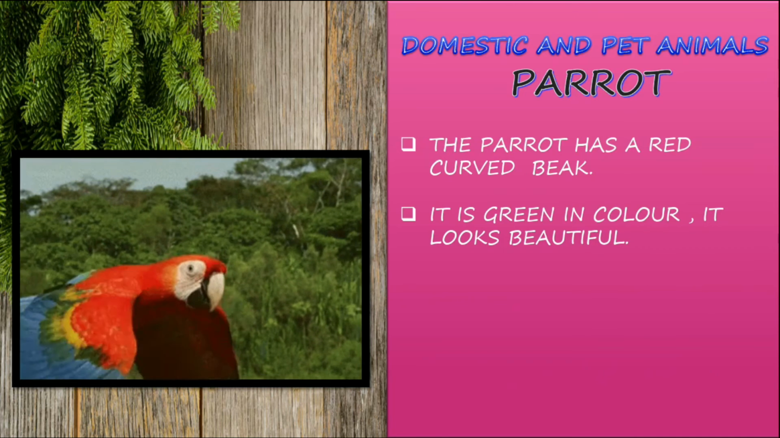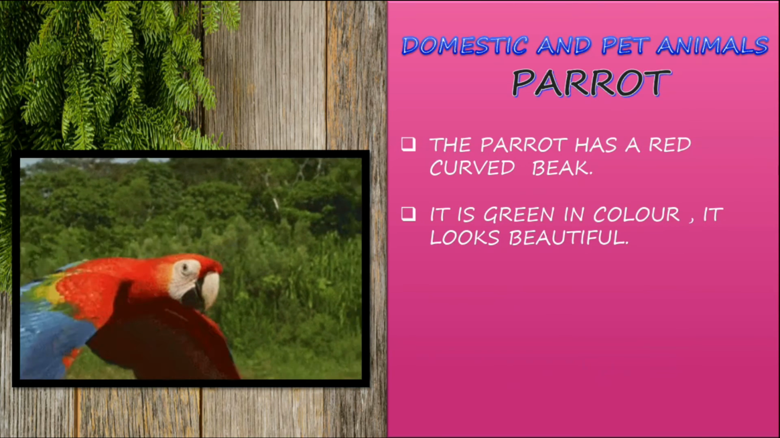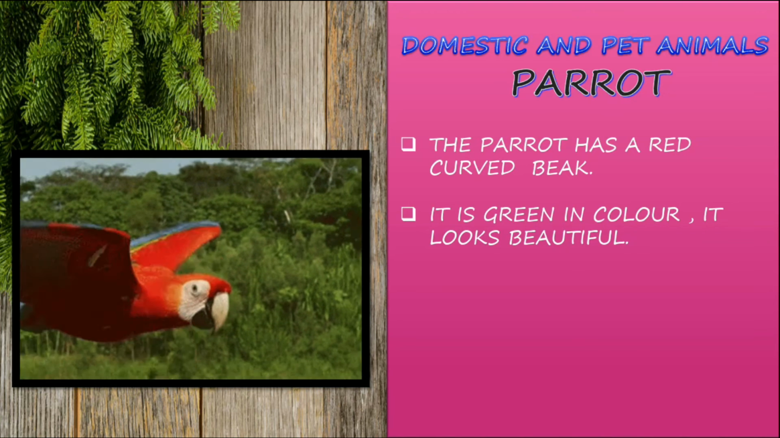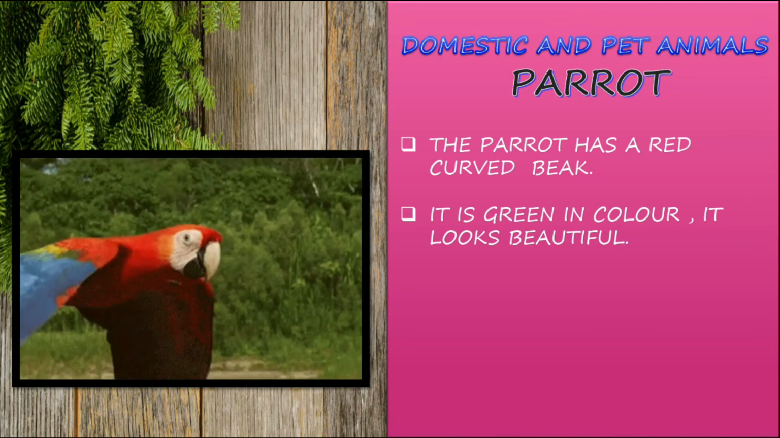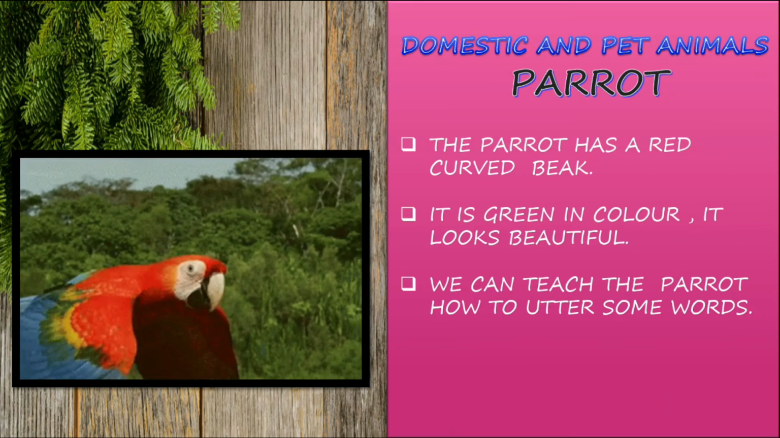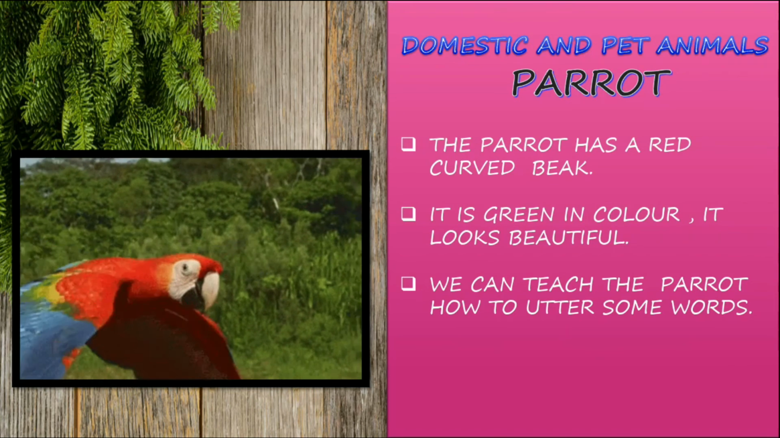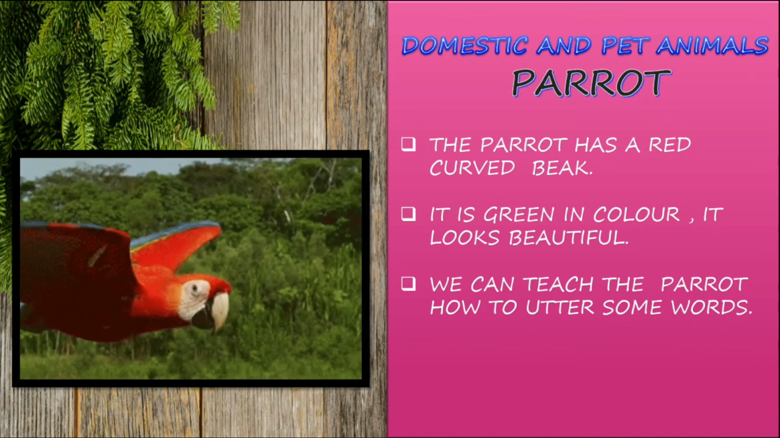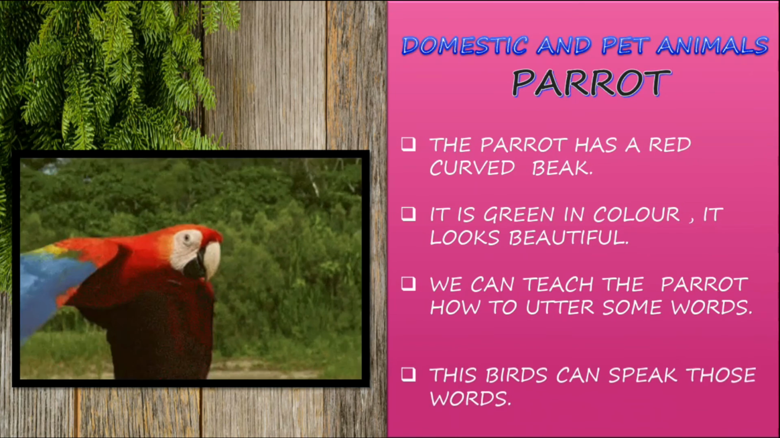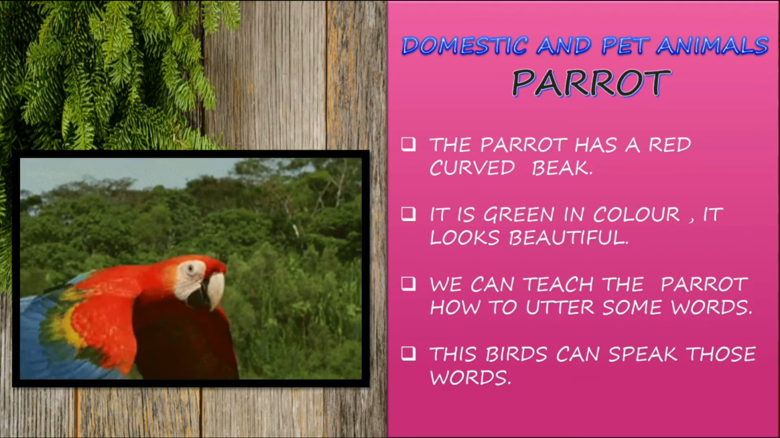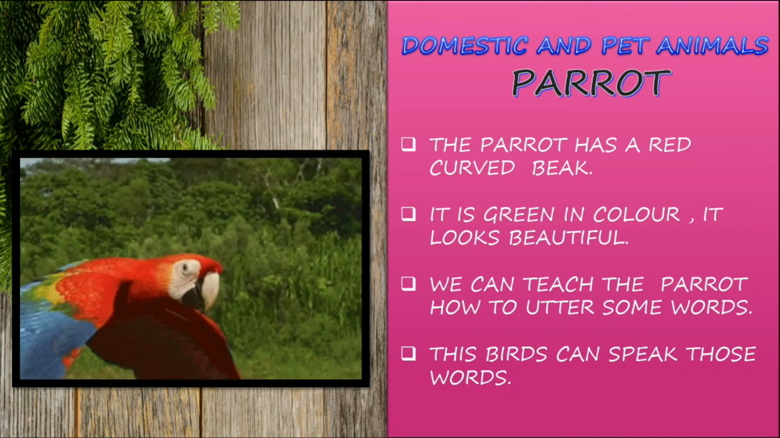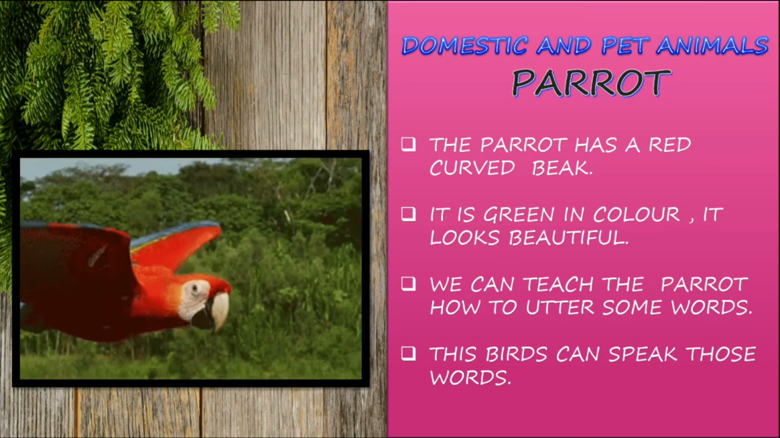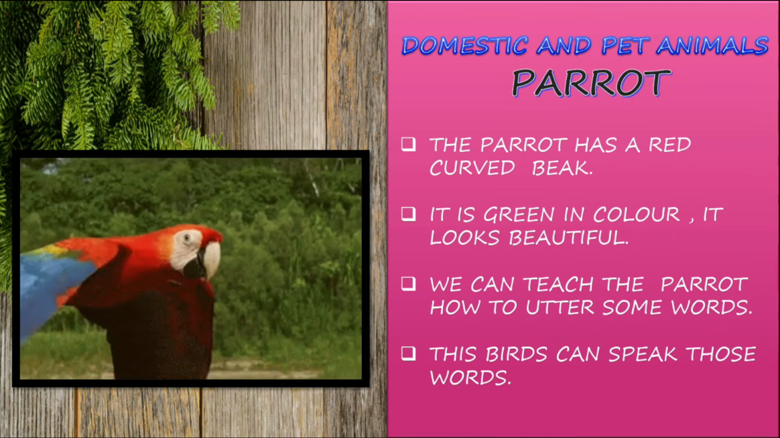It is green in color. It looks beautiful. So other than the beak, all the body color will be green. Its wings also will be green in color. We can teach the parrot how to utter some words. So I have already told you, if you keep on practicing, it used to say the words that we say. These birds can speak those words. So hence it is known as the talkative bird. Parrot is known as the talkative bird.